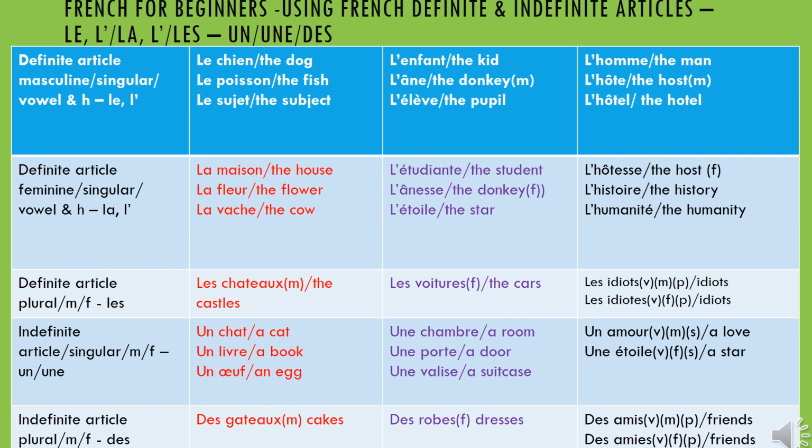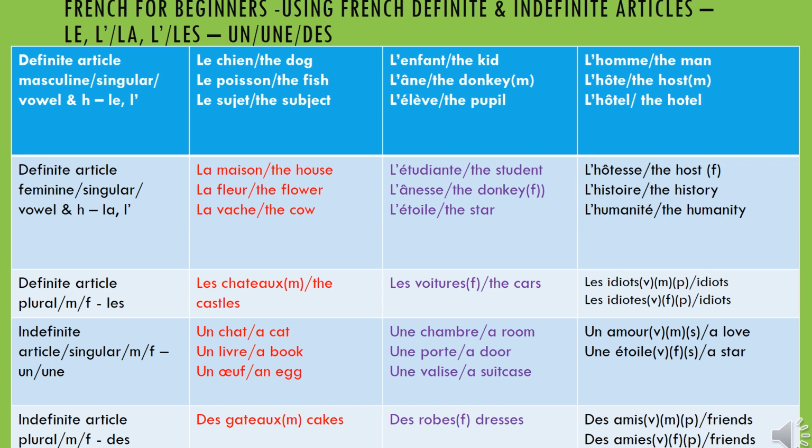The second example, la fleur. Repeat after me. La fleur means the flower. The third example, la vache. La vache is the cow. So you see all those words are feminine. Maison, fleur, vache, they're feminine. That's why you put la maison, la fleur, la vache.